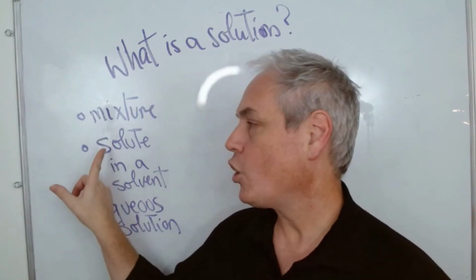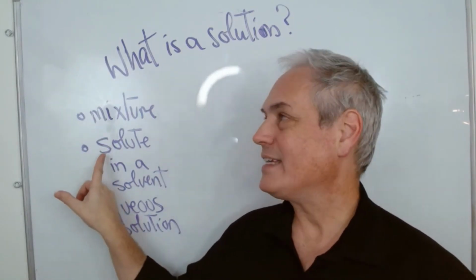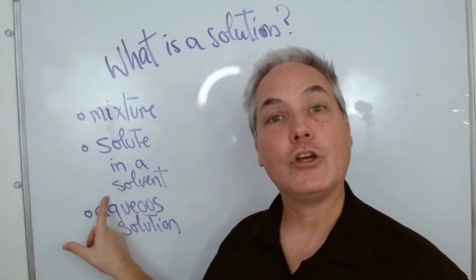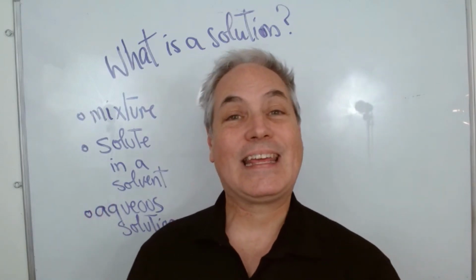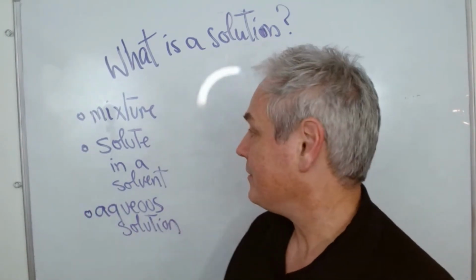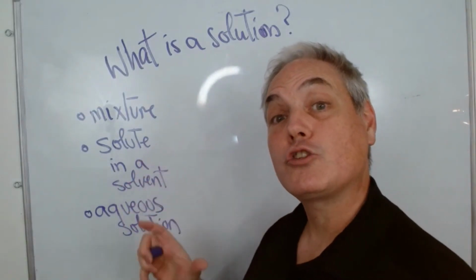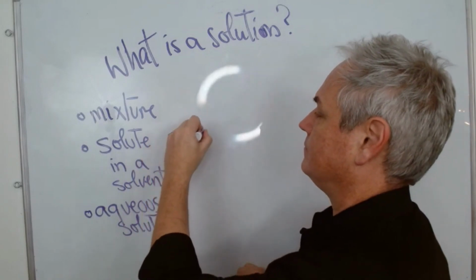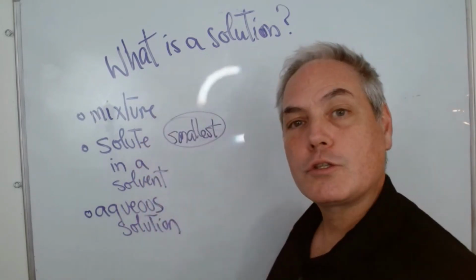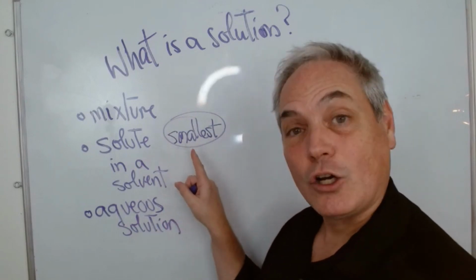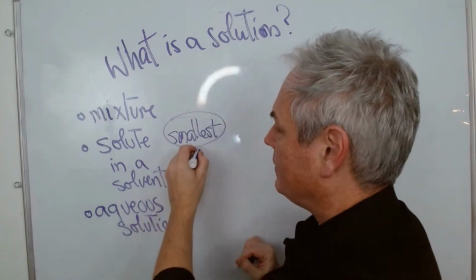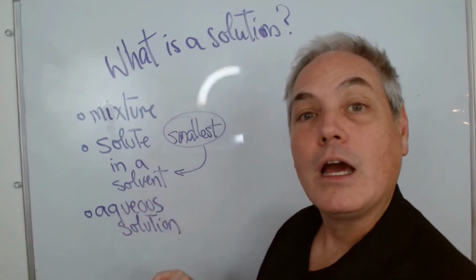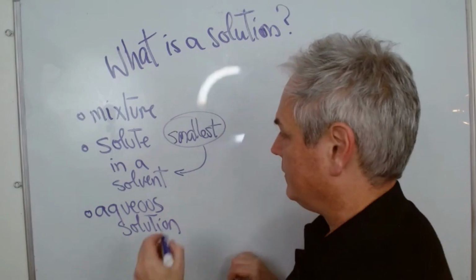One other aspect to consider is that in a solution, we have a solute and we have a solvent. So this means that in this solution you have, the solute is always the smallest of the quantities there. So this is the smallest quantity that is dissolved, or it is included in a much larger volume of other substance that is called a solvent.